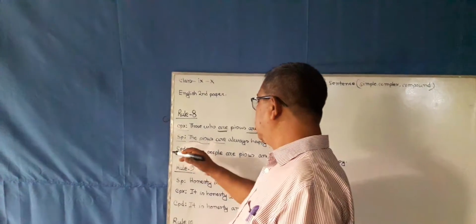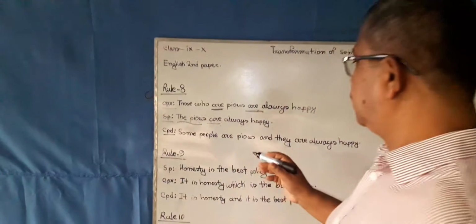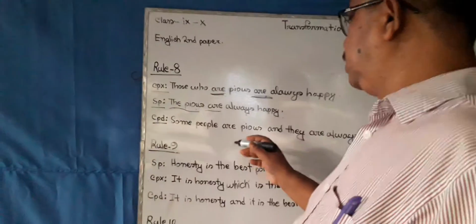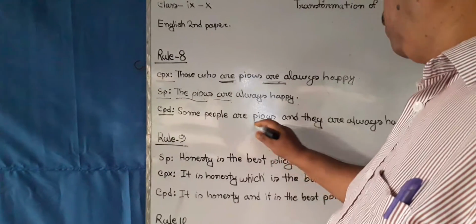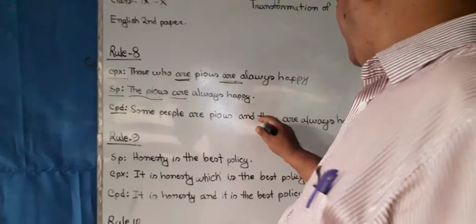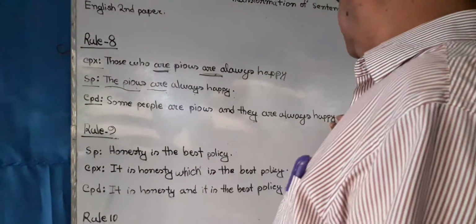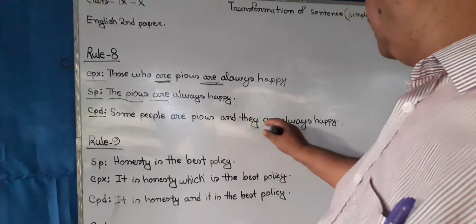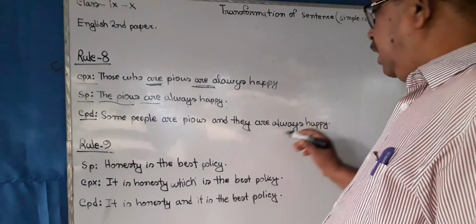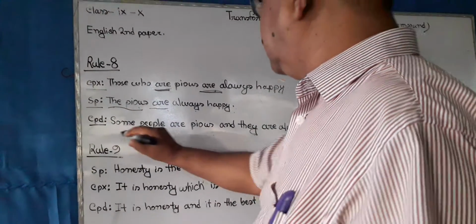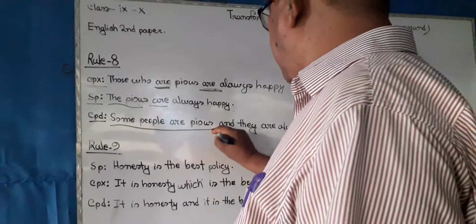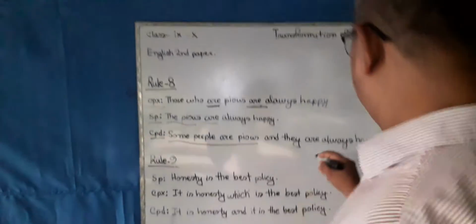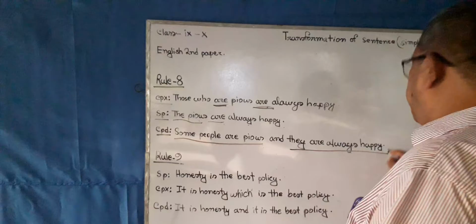CPD means compound sentence. Some people are pious and they are always happy. Here are two sentences: some people are pious, principal clause; they are always happy, principal clause.